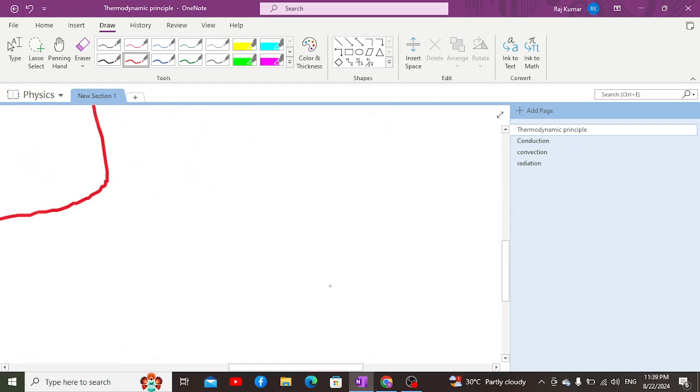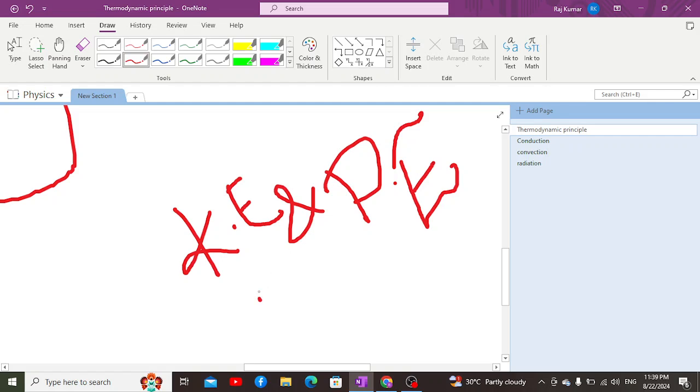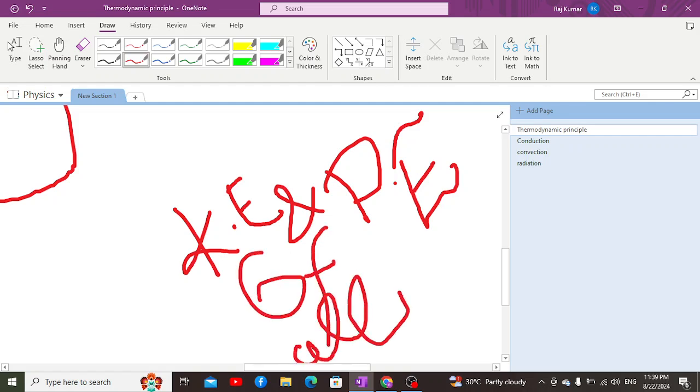So if we talk about the total energy of a system, the total energy of a body refers to the total kinetic energy and potential energy of the body, the total kinetic and potential energy of all the molecules which are moving randomly.